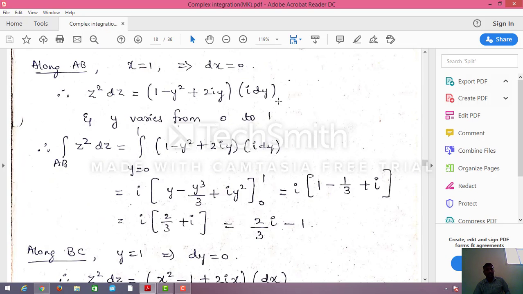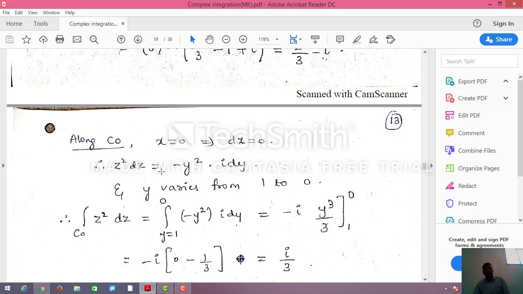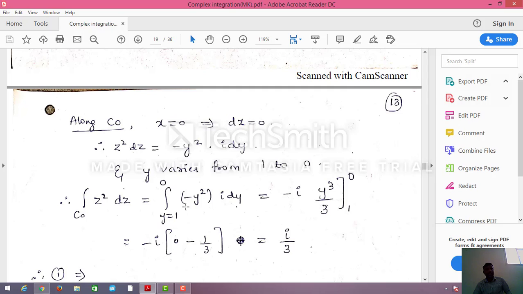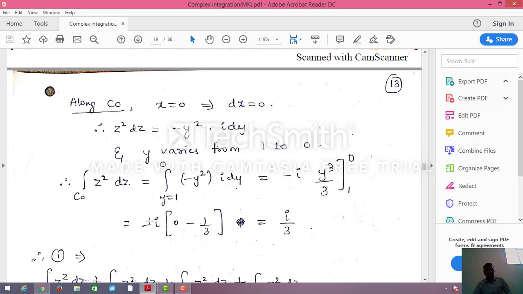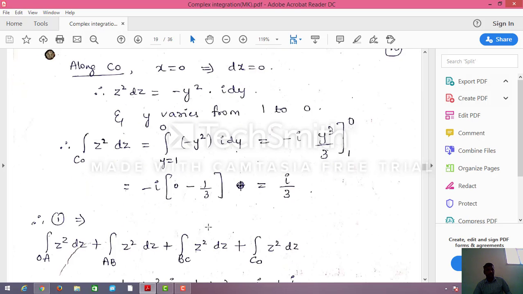So along CO, z square dz is minus y square into i dy, where y varies from 1 to 0. Substituting, the integral from y equal to 1 to 0 of minus y square i dy. Taking minus i outside, the integral of y square dy is y cube by 3. Minus i into, applying upper limit 0 and lower limit, minus 1 by 3, that equals i by 3.